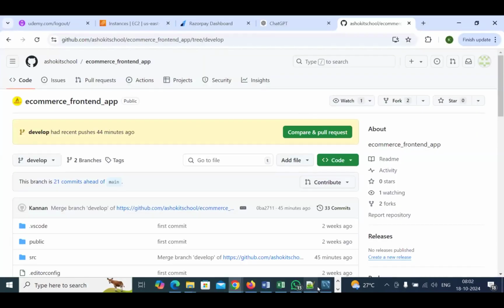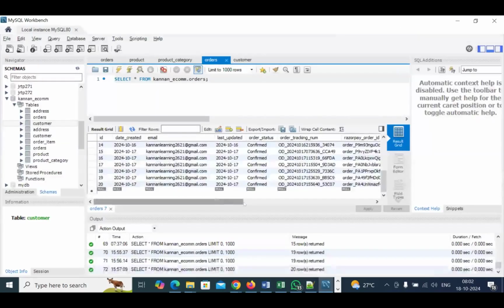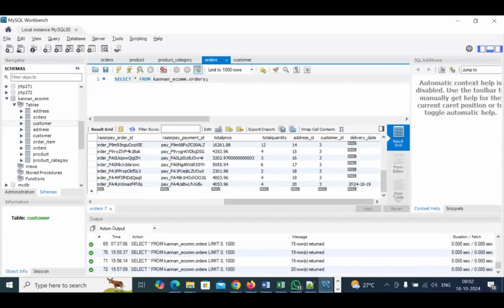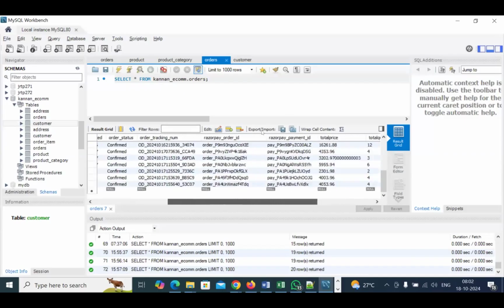And the backend also has been fixed. Whenever the order is confirmed, the delivery date will be updated. When the order is confirmed, you are giving the delivery date as the next 2 days. Okay, good. Thank you, Kannan.